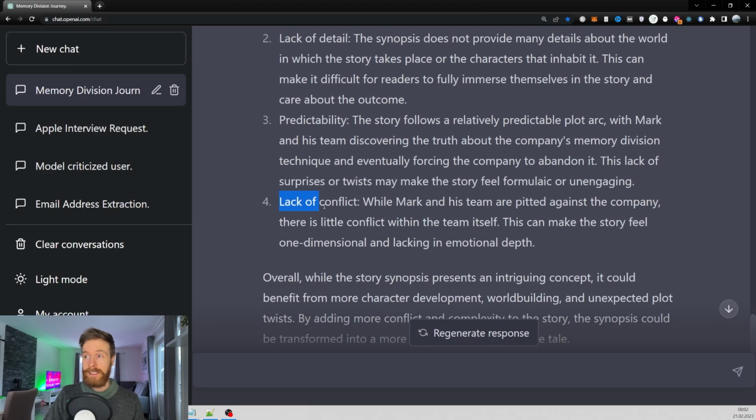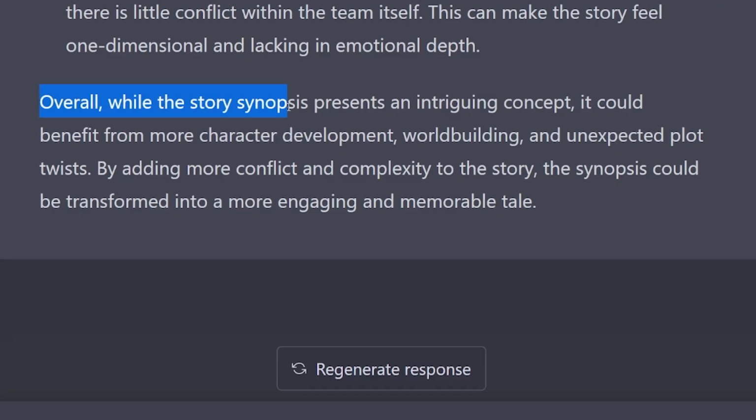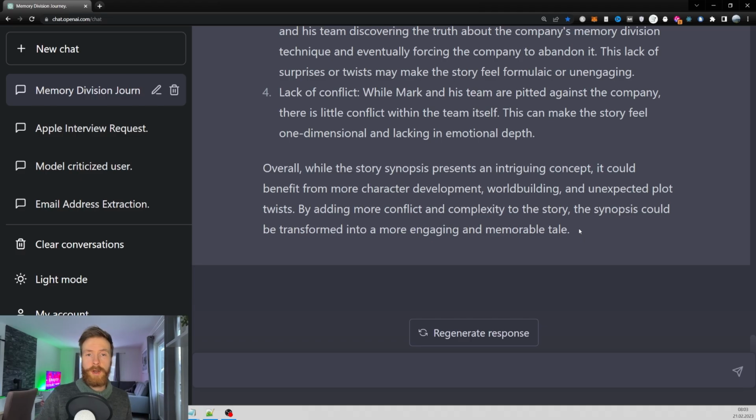Very good. And it has a lack of conflict. While Mark and his team are pitted against the company, there's little conflict within the team itself. This can make the story feel one-dimensional and lacking in emotional depth. Not bad. So overall, while the story synopsis presents an intriguing concept, it would benefit from more character development, world building, and unexpected plot twists. By adding more conflict and complexity to the story, the synopsis could be transformed into a more engaging and memorable tale. So let's try to do that.